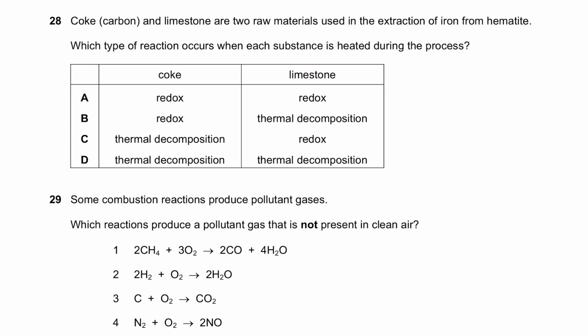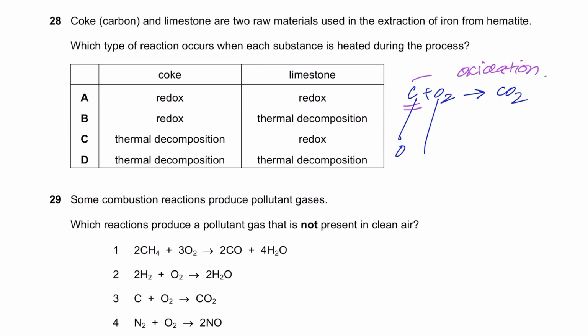So Coke, the reaction that Coke undergoes: Coke reacts with oxygen to give you carbon dioxide. It's a redox reaction. Obviously, you just need to see that carbon gained oxygen. So if there was a gain of oxygen, oxidation took place, and if there is oxidation, automatically reduction would take place. If you don't trust me, do the oxidation state calculation.